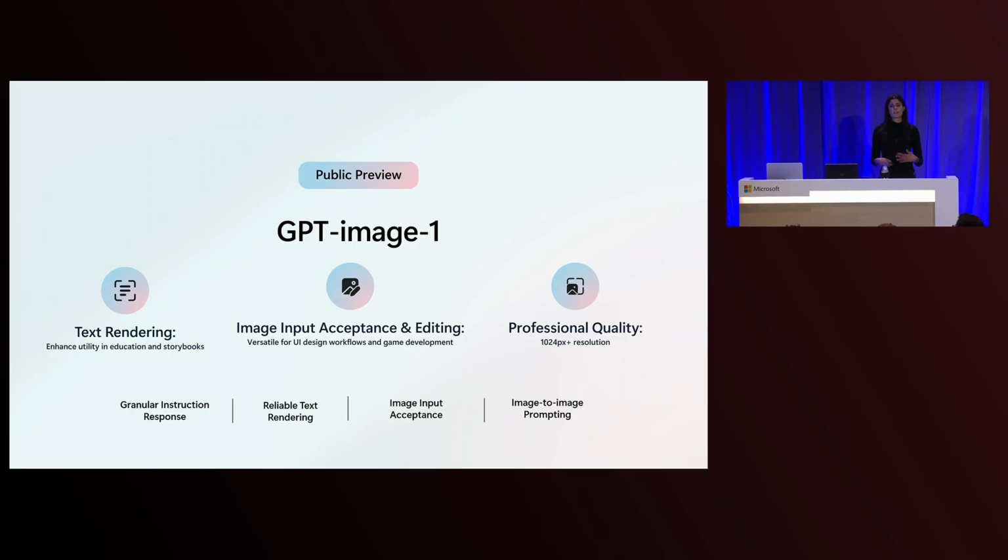The text rendering in particular is really valuable for education and e-learning platforms, so they can render text along with images for storybook generation. The 1024 plus pixel support is really good for professional applications, expanding the possibilities and the different use cases.